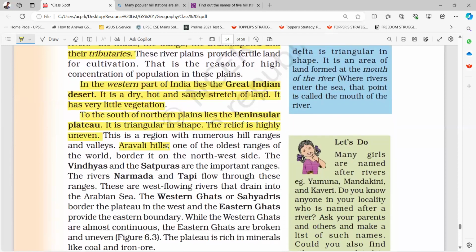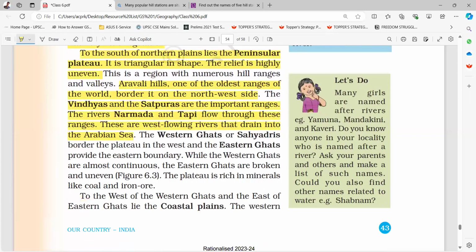Aravalli Hills, one of the oldest ranges of the world, border it on the northwest side. The Vindhyas and Satpura are the important ranges. The rivers Narmada and Tapi flow through these ranges. These are west-flowing rivers that drain into the Arabian Sea. The Western Ghats or Sahyadris border the plateau in the west, and the Eastern Ghats provide the eastern boundary. While the Western Ghats are almost continuous, the Eastern Ghats are broken and uneven. The plateau is rich in minerals like coal and iron ore.